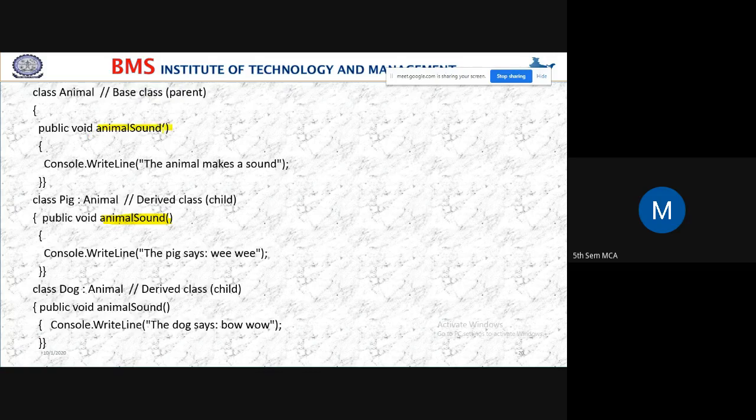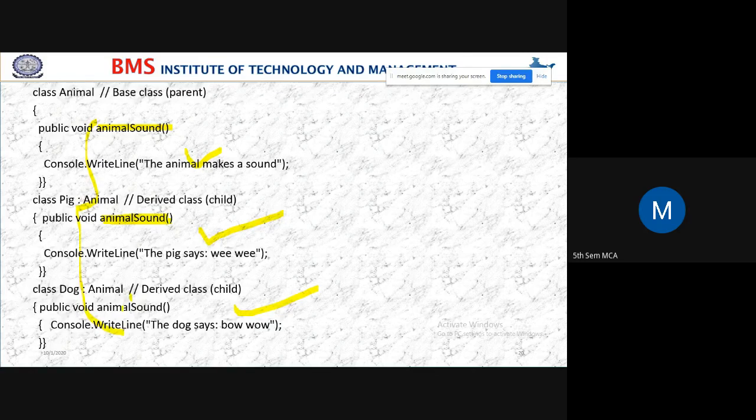In the derived class also I have taken the same function, and in the next derived class also the same function. So just now I told you this is the implementation of polymorphism. With the help of this method I am displaying some message. Again, with the same method, I am displaying another message. So this is the implementation of